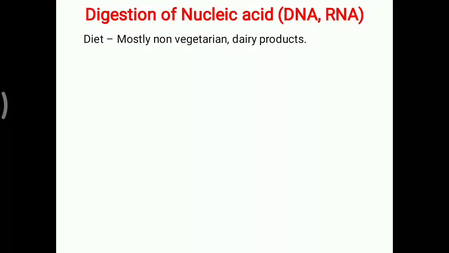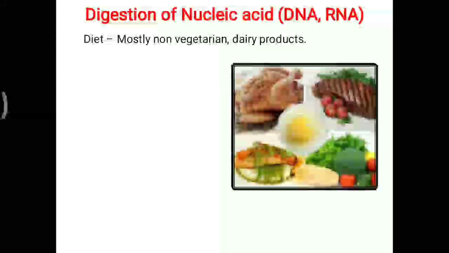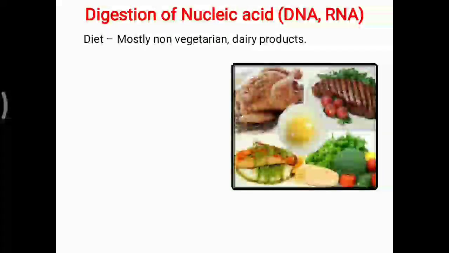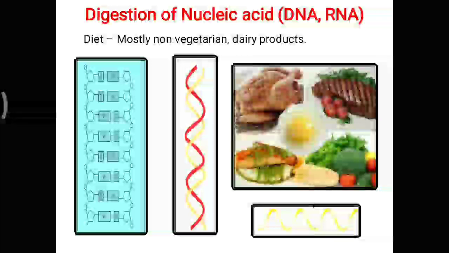Today's topic is about digestion of nucleic acid, particularly DNA and RNA. So what are the dietary sources? Mostly nucleated cells contain this nucleic acid, mostly non-vegetarian and dairy products that contain an abundant amount of this nucleic acid. So from that, what are the foodstuffs?